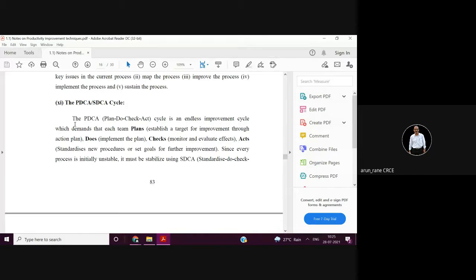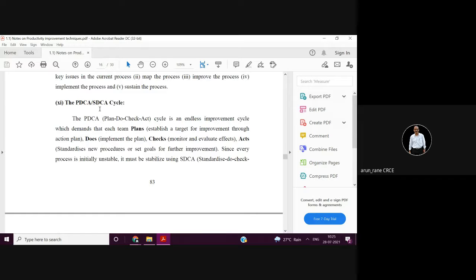Then continuous monitoring, that is, you have to monitor whether what has been performed is as per the planning or not. That checking is nothing but the monitoring, and then act. So this is like a closed loop system. Do not work in an open loop system.